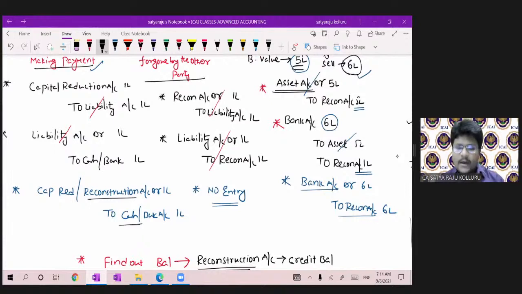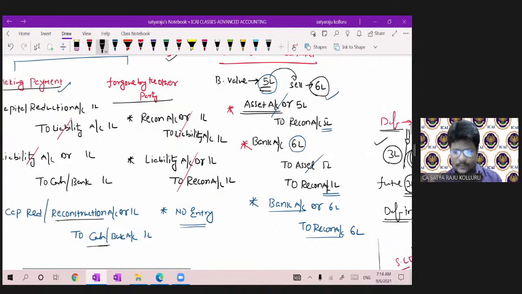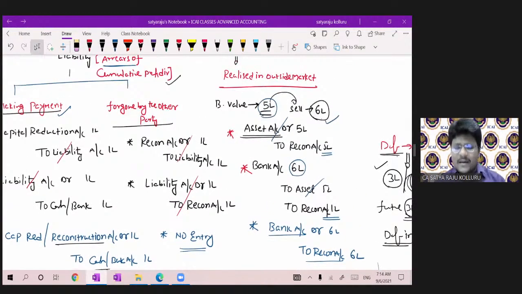Sir, how it came, I already explained in detail in the last session. First you have to record the liability by passing the entry capital reduction to liability. At the time of making payment, liability to cash or bank, liability cancelled, the entry was reconstruction to cash or capital reduction to cash. Such unrecorded liability forgone by the other party, there is no entry.